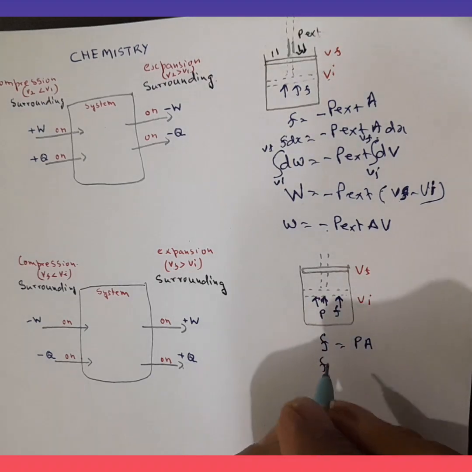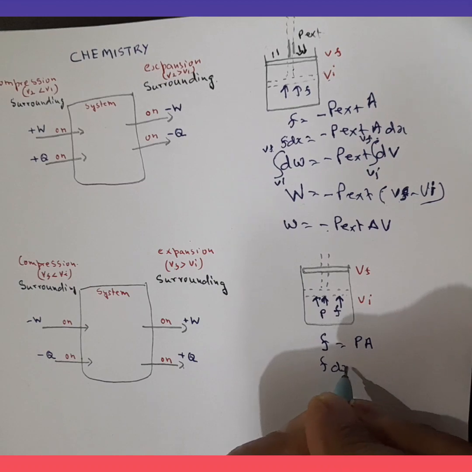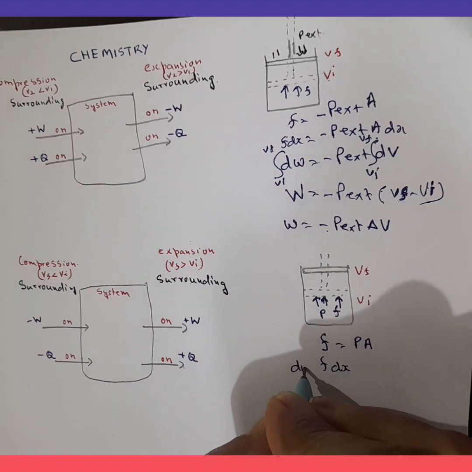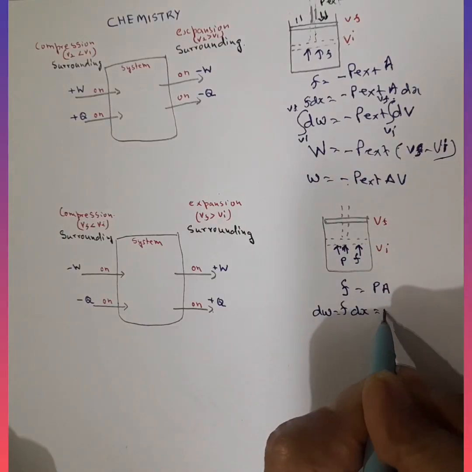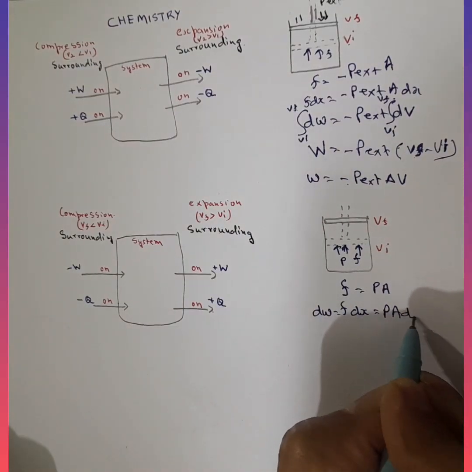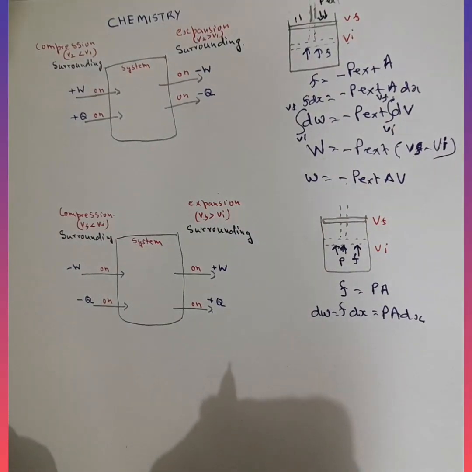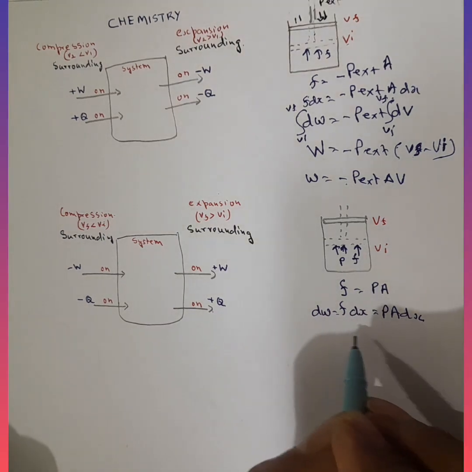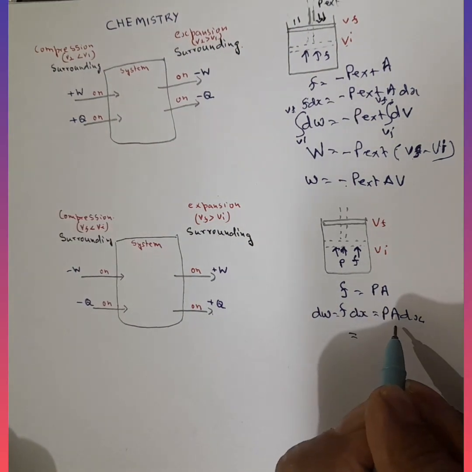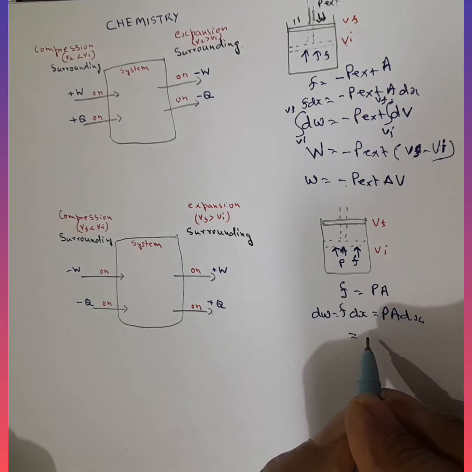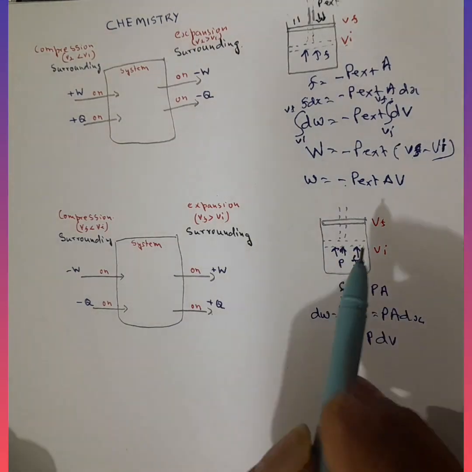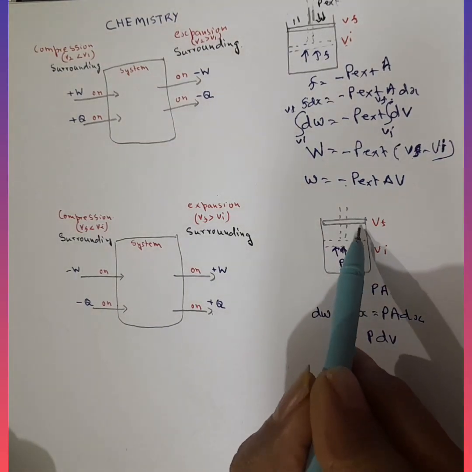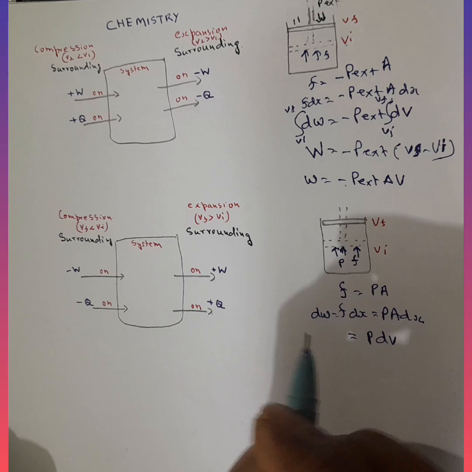So here also we make it small work: dW is equal to F dx, which is equal to P A dx. Now we know that A dx is dV, so P dV. Now what we intend to find is the total work, so we have got to integrate this dW.